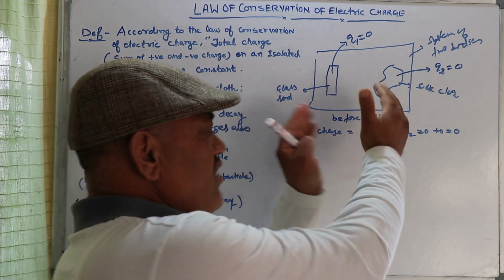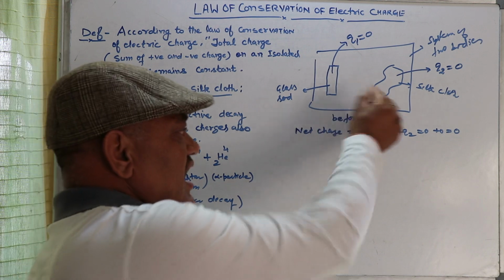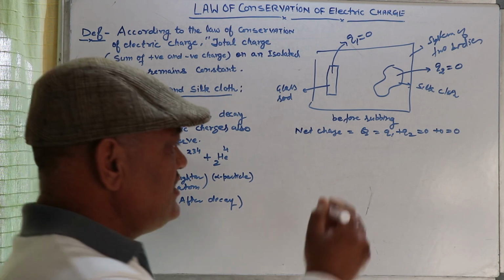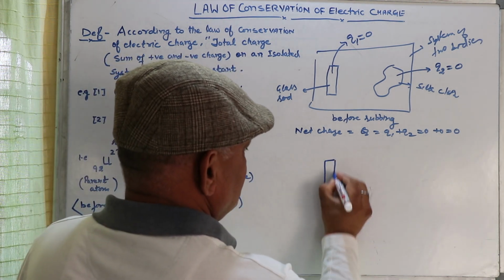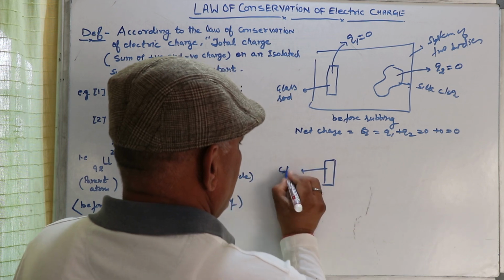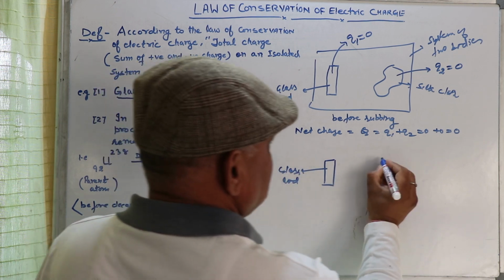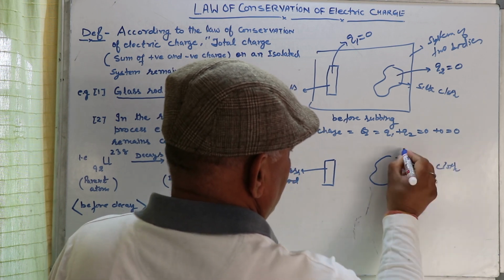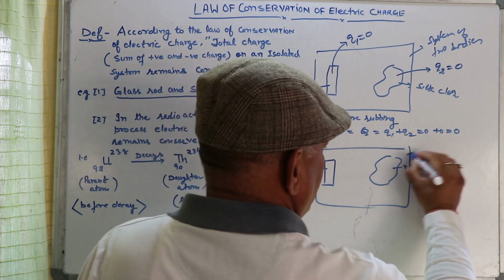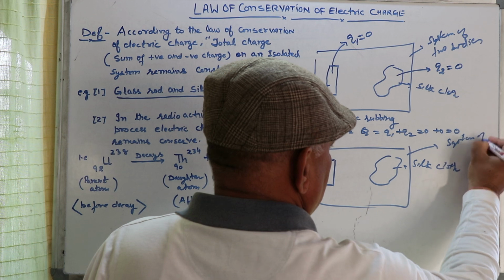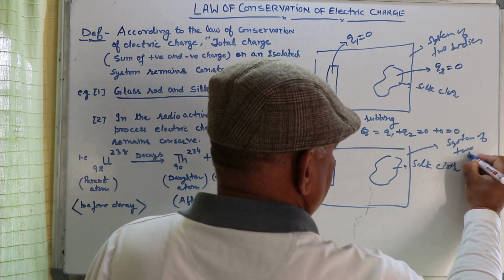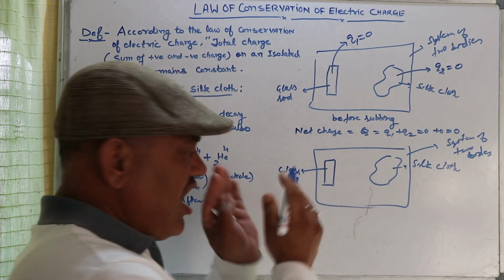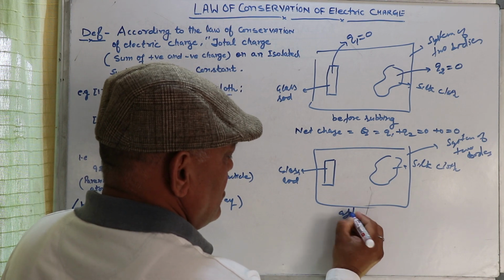Now, when we rub the glass rod against the silk cloth, we find that they acquire charge. This is the glass rod and this is the silk cloth, the system of two bodies. Now let us consider the case after rubbing.